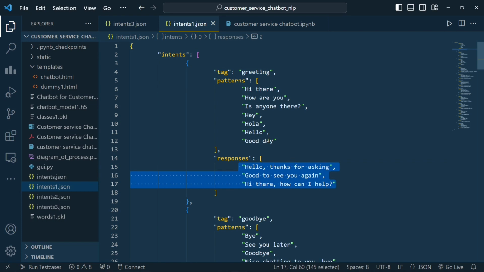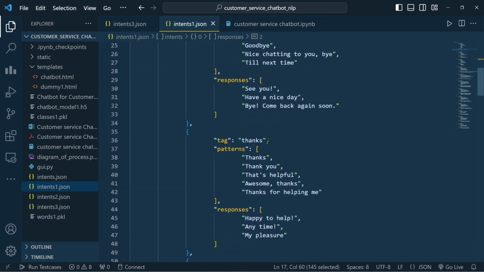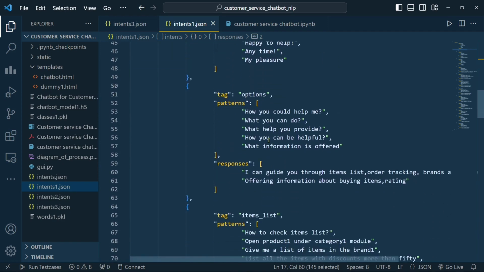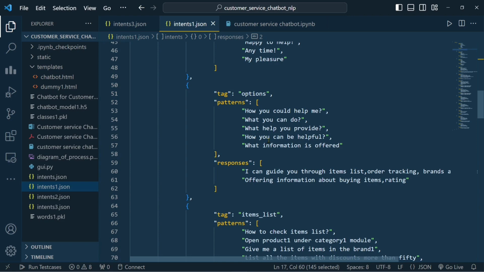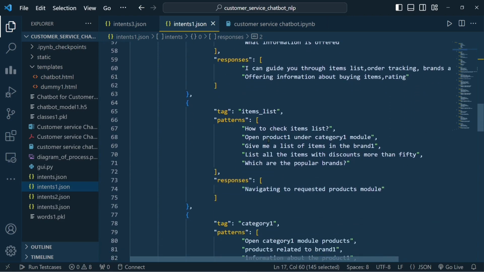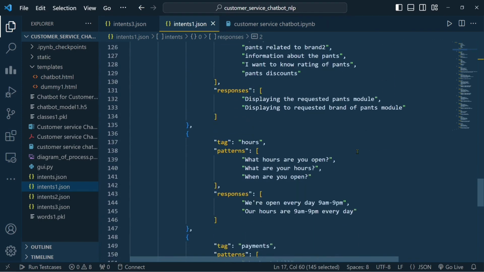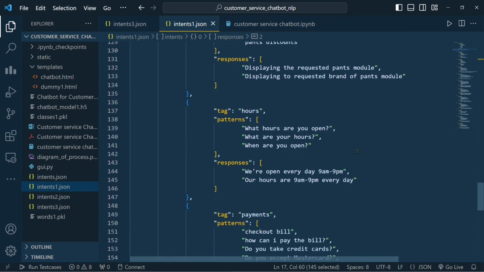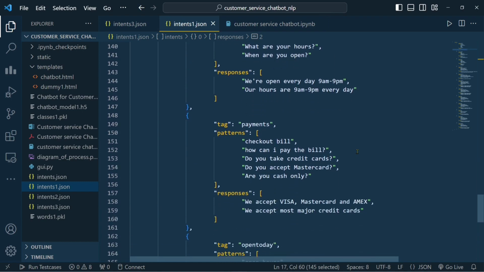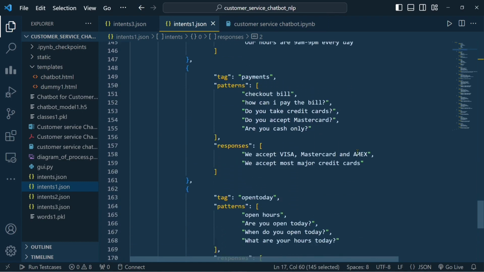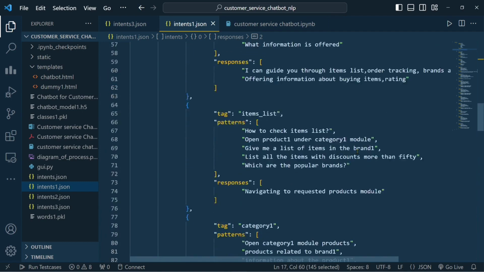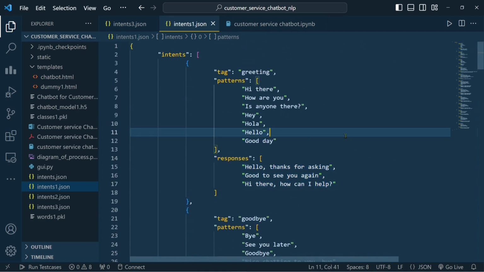So I created a simple JSON file here for greeting and saying goodbye and wishing kind of things, and some options to provide the user some information when he asks for any help, and some category items here, some shoe tags and also pant tags, and the hours, like how many hours the store is open, and the payment, how can we pay the bill. If the user has any of these queries, he can ask. I simply took very few tags and classes here, so I can show you an example of how it works. Let's see the program now.